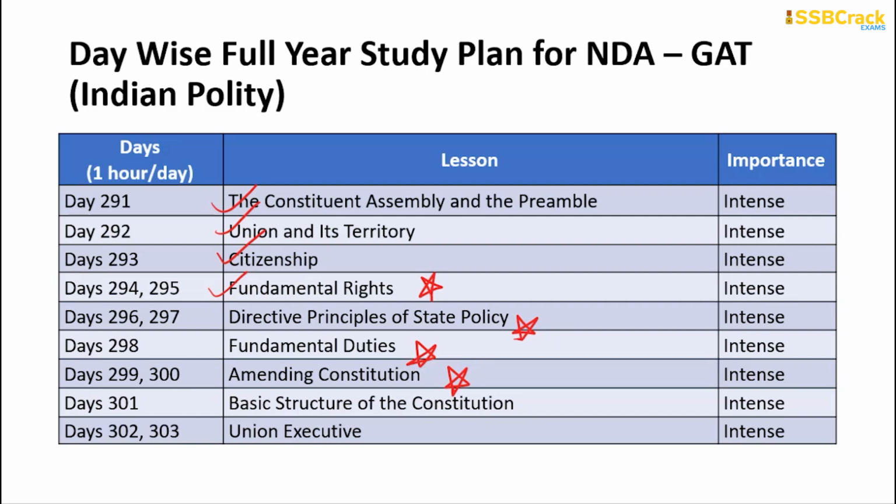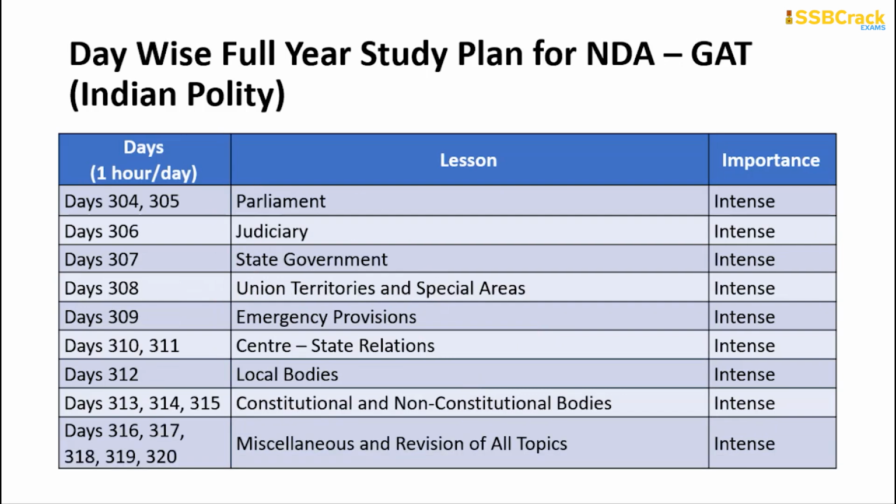Okay, going through the other ones in detail, from days 304 to 305, you will be learning completely about parliament. Recently NDA has changed its pattern. It is asking about the various terms used in parliament, what an adjournment motion is and what the various types of motions in parliament are. So you need to go through not just parliament, but also how the parliament runs. Then 1 day you will be learning about the judiciary in our country, how many high courts there are, what their jurisdiction is and what the focuses are.